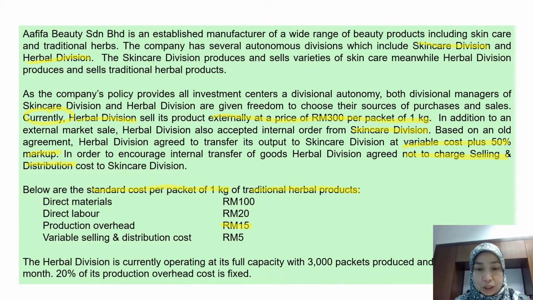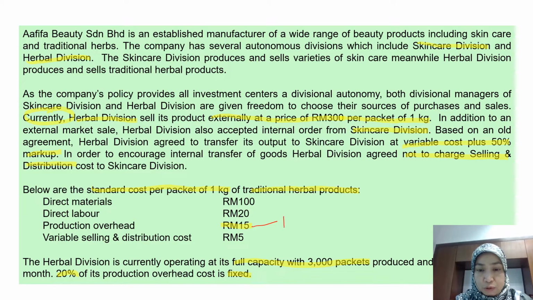We need to read further so that we can get information regarding how much is variable production overhead. The herbal division is currently operating at full capacity with 3000 packets produced. Okay, that means at 100% capacity, herbal division can produce 3000 packets of herbal product, and sold every month. Okay, 20% of production overhead is fixed.